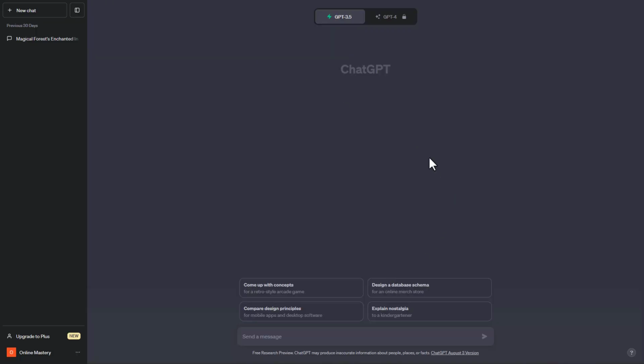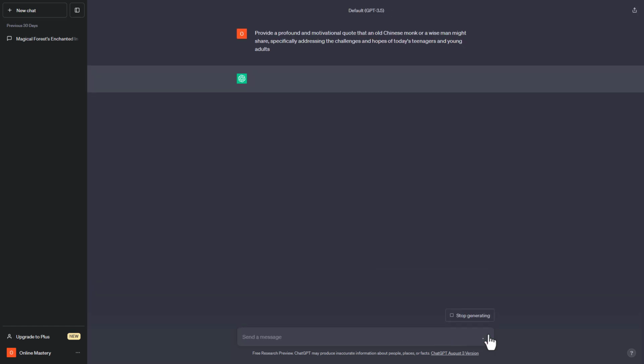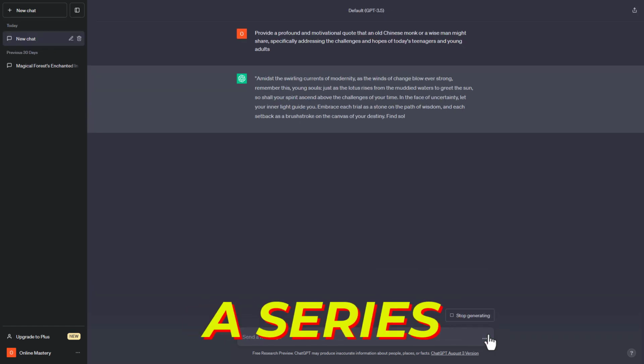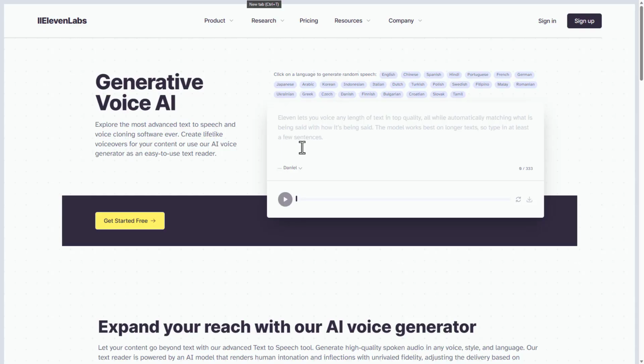Step 2. Crafting an inspirational quote with ChatGPT for the younger generation. With your visual avatar in place, it's time to craft a message that speaks directly to the hearts of the younger generation. Head over to ChatGPT. Input a prompt seeking wisdom that the wise old man or the old Chinese monk might share with teenagers and young adults. ChatGPT will generate a series of quotes based on your directive. Select the quote that best captures the essence of your avatar and resonates with the aspirations and concerns of the younger generation.